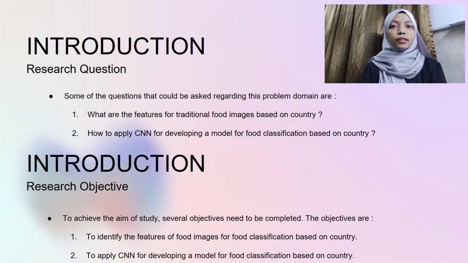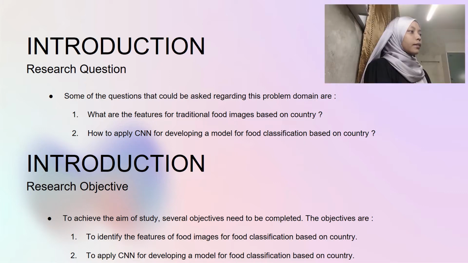Next, research question. First, what are the features for traditional food images based on country? Second, how to apply CNN for developing a model for food classification based on country? Then, research objective. First, to identify the features of food images for food classification based on country. Second, to apply CNN for developing a model for food classification based on country.